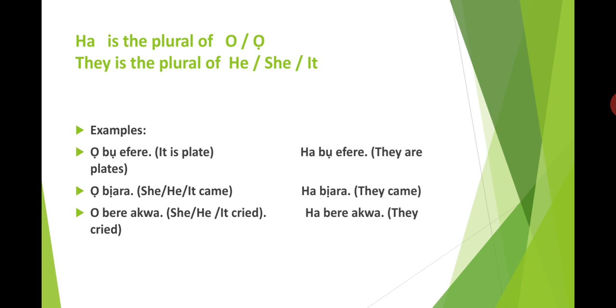Examples: Ọbụ efere, it is plates. So that means habụ efere, they are plates. Ọbịara, that means she or he or it came. It means habịara, that is they came. Ọbere akwa, that is she or he or it cried. It means ha bere akwa. So you can see everywhere we have o or ọ as singular is replaced with ha as plural.